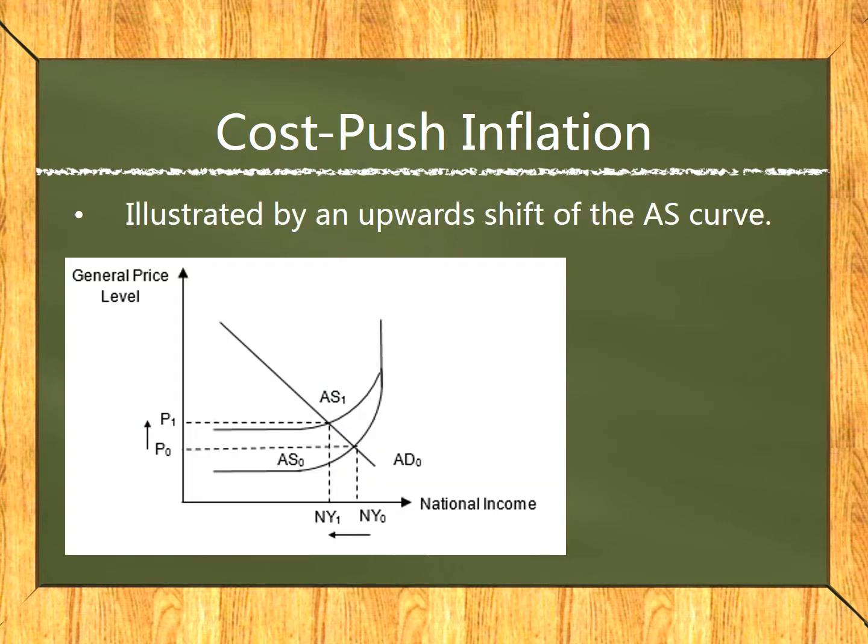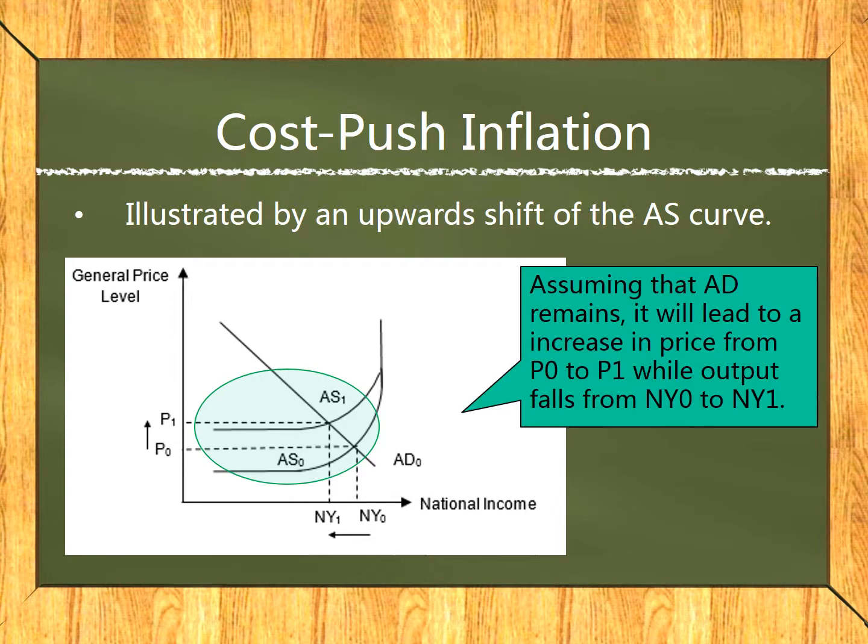Cost-push inflation can be illustrated by an upward shift of the AS curve. With an increase in cost of production, AS curve shifts upwards from AS0 to AS1. Assuming that AD remains the same, it will lead to an increase in price from P0 to P1 and output falls from NY0 to NY1.